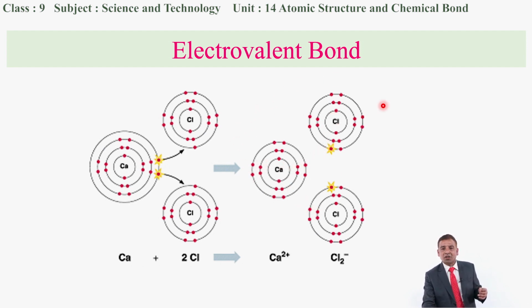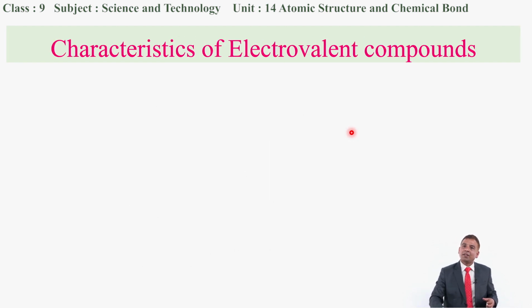So this is all about the bond formed between the calcium and chlorine, and calcium chloride has been formed by transferring the electrons. So this is all about the electrovalent bond.